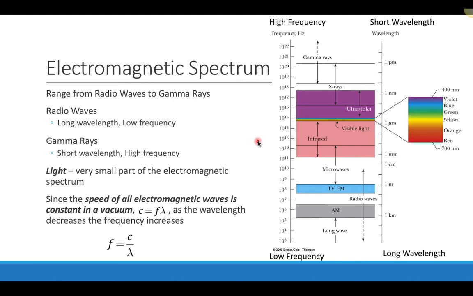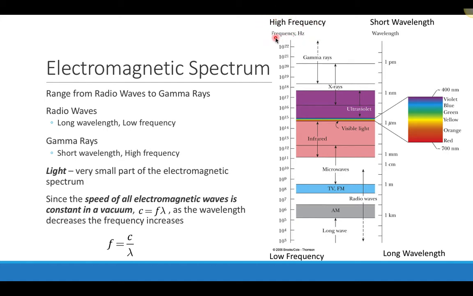So here we have a picture of the electromagnetic spectrum. The way that we can read this is that on the left side of this picture is frequency of the different electromagnetic waves. At the bottom, we have low frequency electromagnetic waves, and at the top we have high frequency electromagnetic waves.